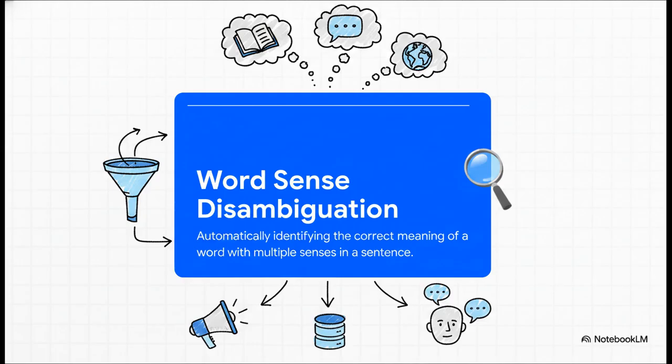By definition, WSD is the task of automatically identifying which specific sense or meaning of a word is being used in a given sentence when that word has multiple possible meanings. It operates as an absolute foundational layer in NLP architectures. Seriously, if you're aiming for high-fidelity machine translation, precise information retrieval, or deploying a chatbot that actually processes user queries accurately, you absolutely must have a robust WSD system operating under the hood to anchor the semantic logic.